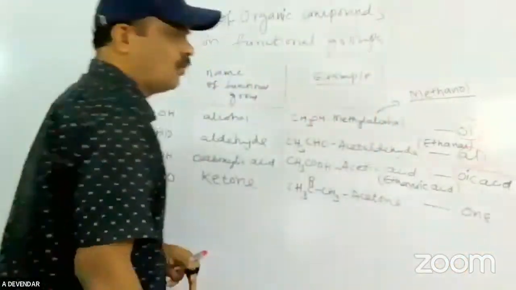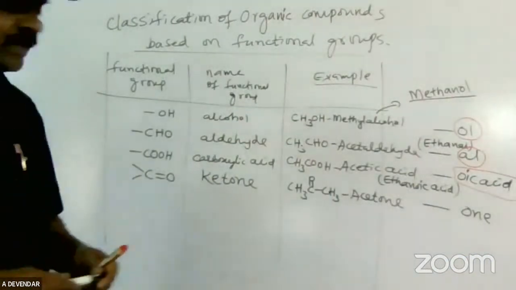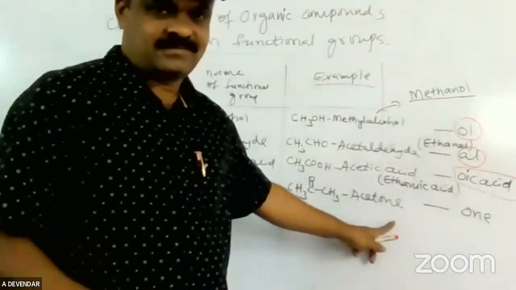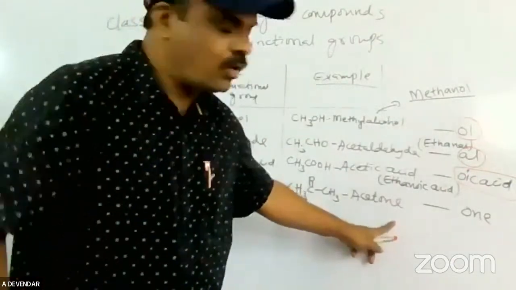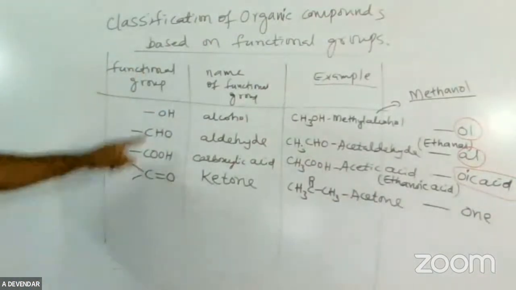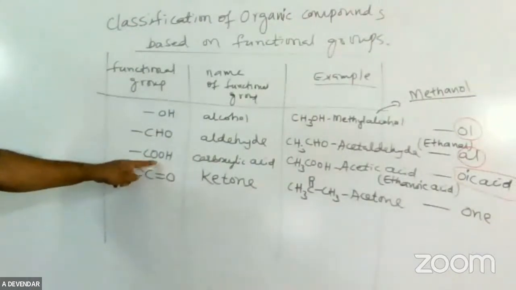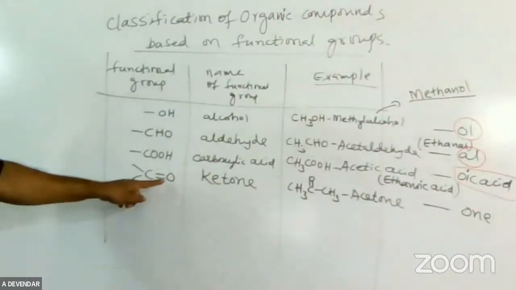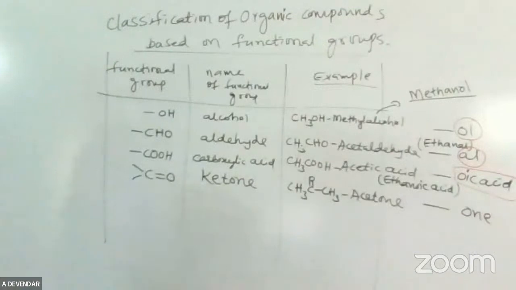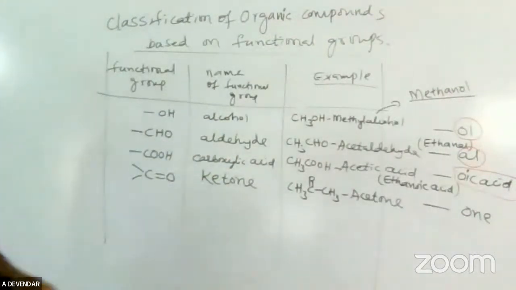One is the common name, spelled O-N-E, pronounced one. Acetone. So these are very important functional groups. OH is called alcohol. CHO is called aldehyde. COOH is called acid, and C double bond O is called ketone. Aldehyde, ketone, carboxylic acid, and alcohols. It is important that you know these functional groups which are generally used in organic compounds.